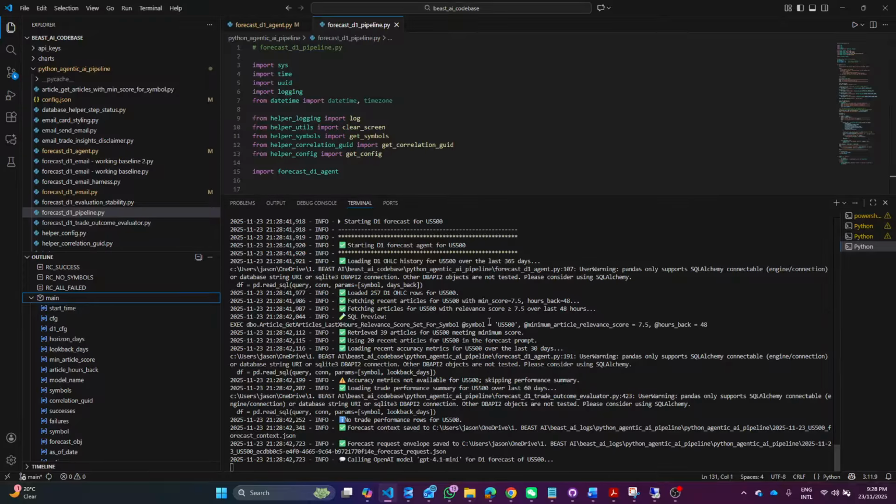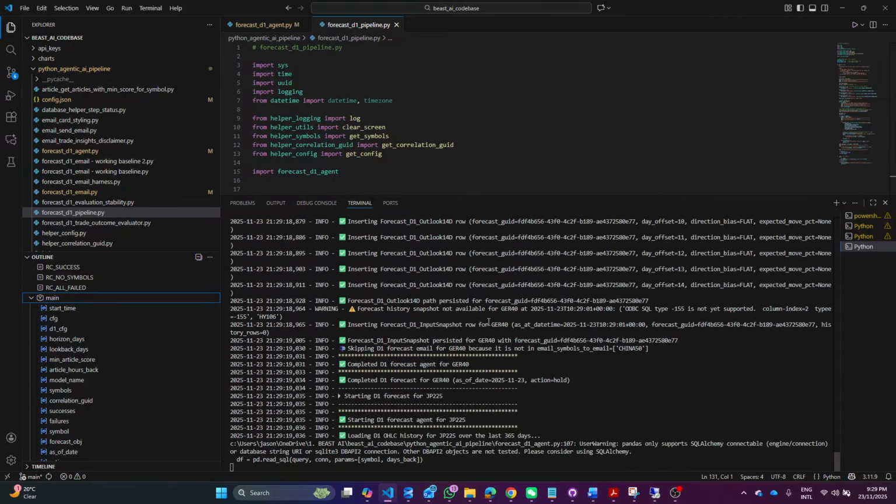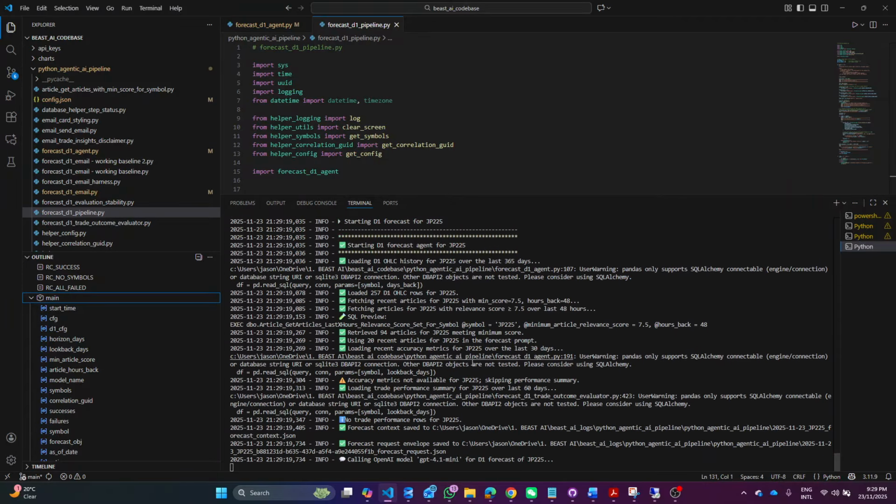Now, for auditability and for maintaining human in the loop, which is me, I like to see actually what the output is. So I have, as part of the process of the Agentic AI, I get it to send me an email so that I can see what's happening. Let's have a quick look at one of these emails.